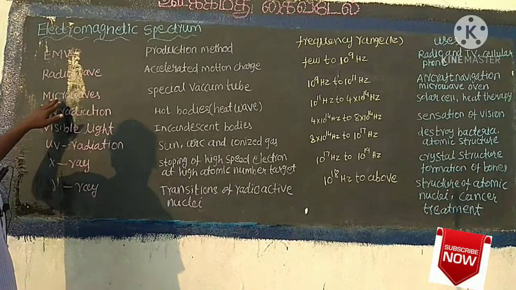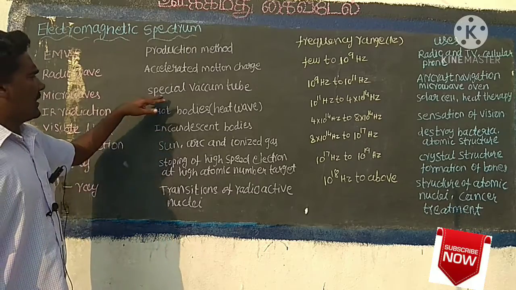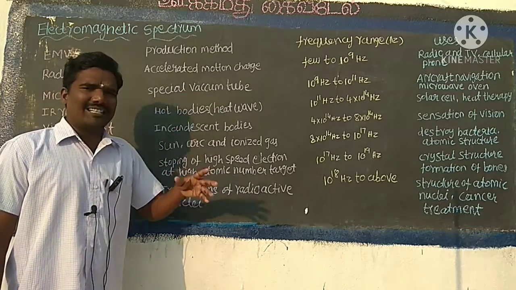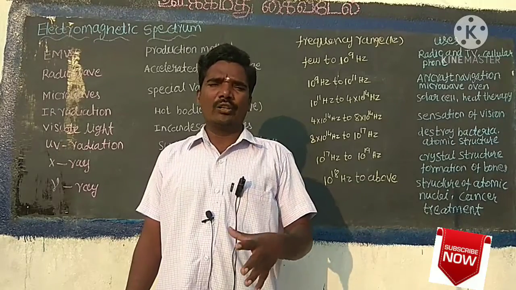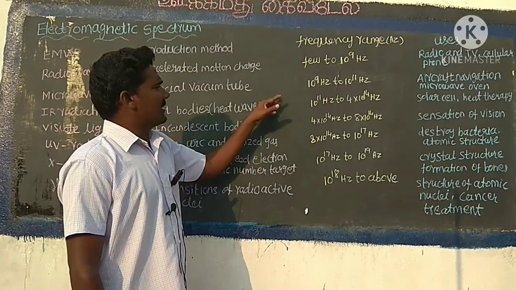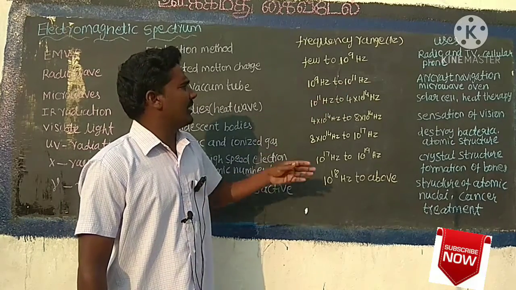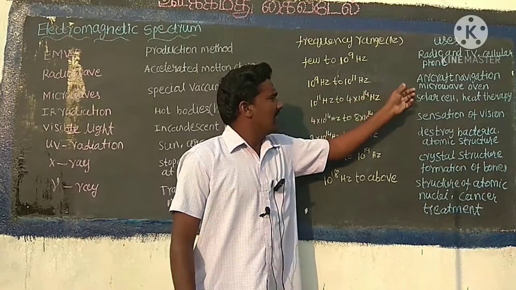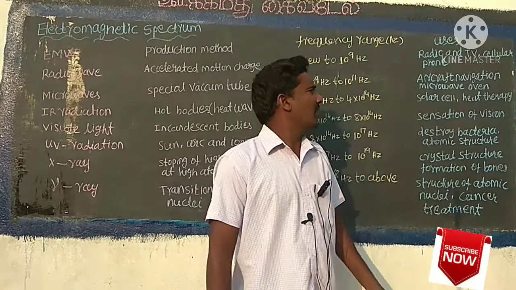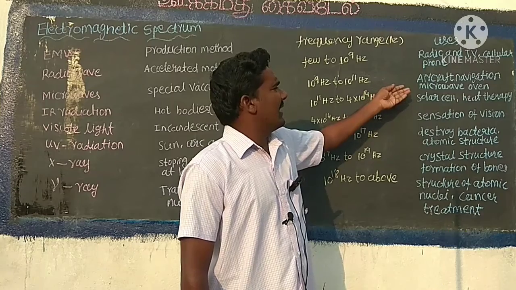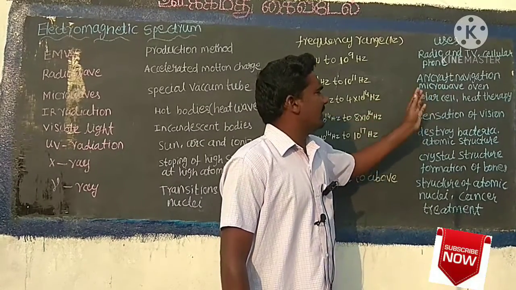Second one, microwaves. The production method: special vacuum tubes, for example klystron, magnetron and gun diode. The frequency range is 10 power 9 Hz to 10 power 11 Hz. The uses of the microwave: in a radar system, aircraft navigation.